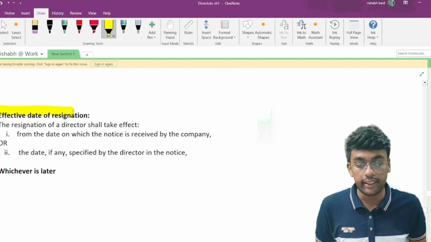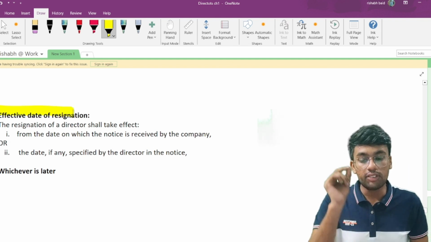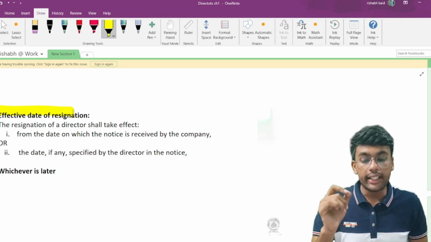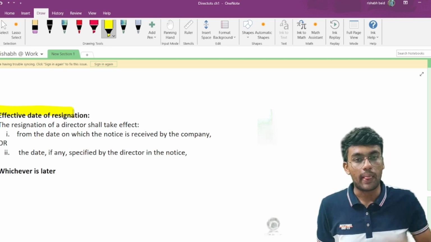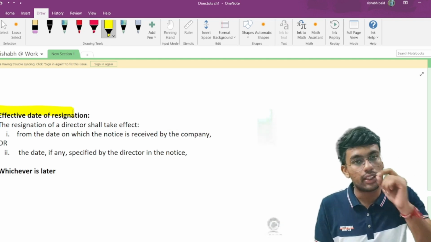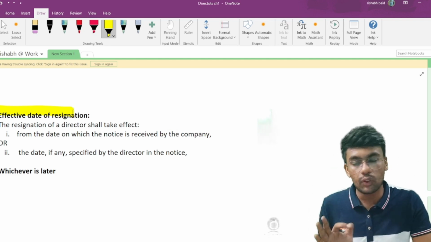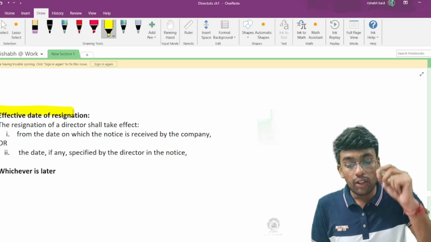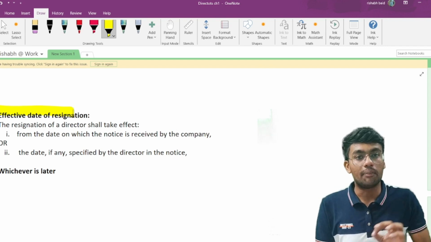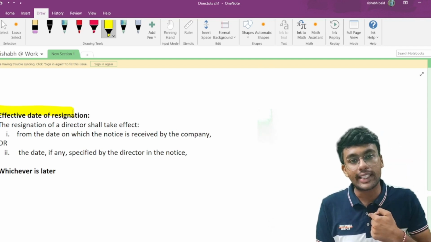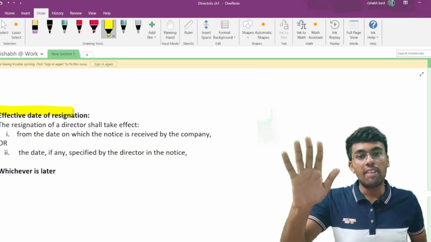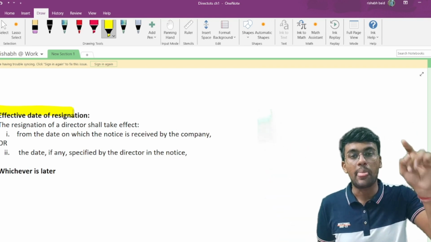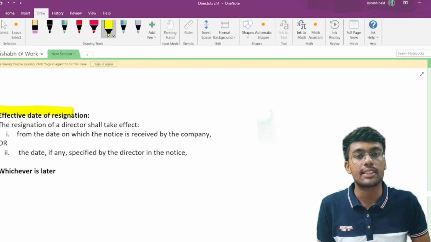The resignation of a director shall take effect from the date on which the notice is received by the company, or the date, if any, specified by the director in the notice. Either the date which is specified in the notice, or the date, it would be 15th of June 2021. Whereas one more condition is that from the date on which the notice is received by the company, whichever is later. So 18th June I received the notice, 15th June I will not be serving as a director, and on 18th June the company received that letter. So whichever is later will be considered as the date of resignation.